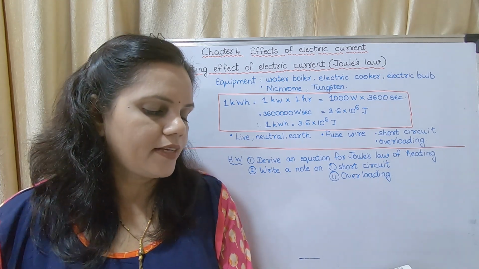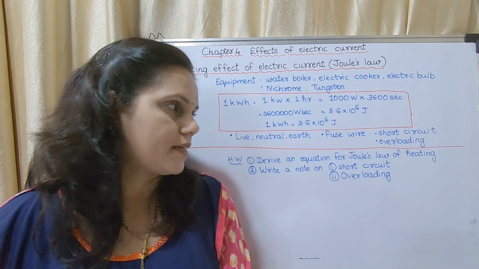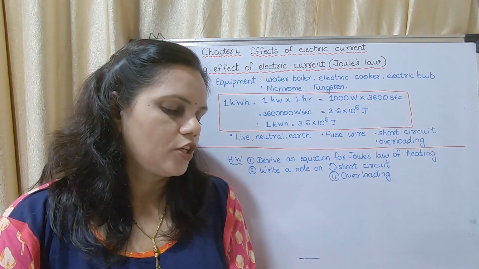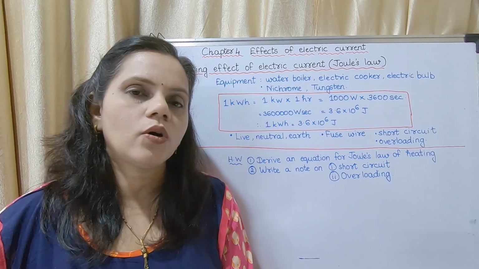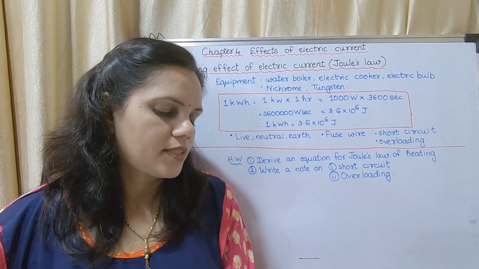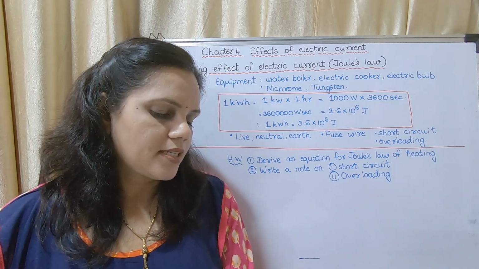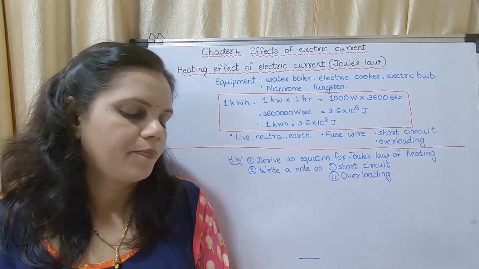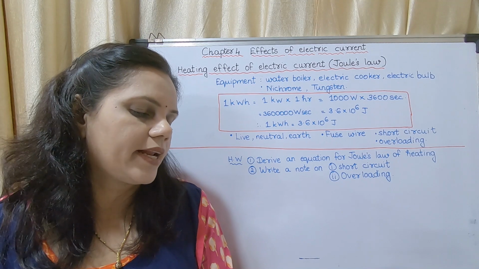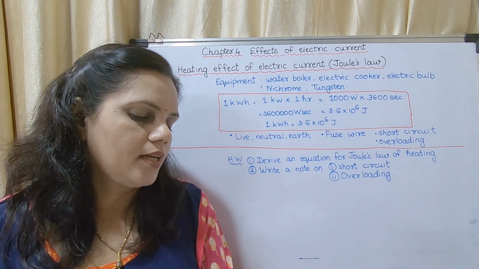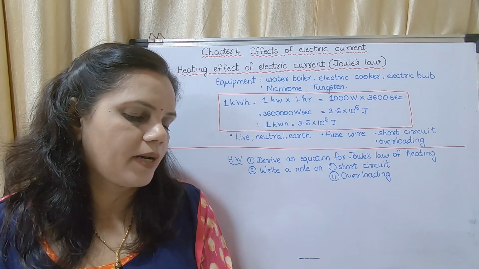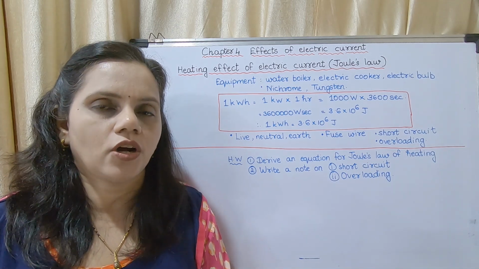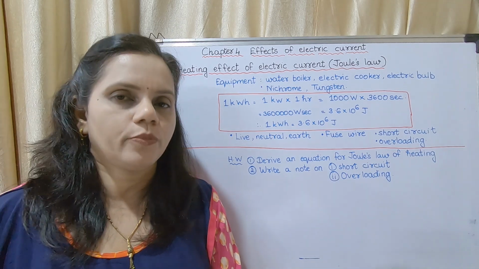Now, if you are having a question on short circuit, write a short note on short circuit. You may write from the home electrical connection till it catches fire. It is called short circuit. I repeat, from the home electrical connection till inflammable material exists around that place it can catch fire. It is called short circuit. Till there you may write.